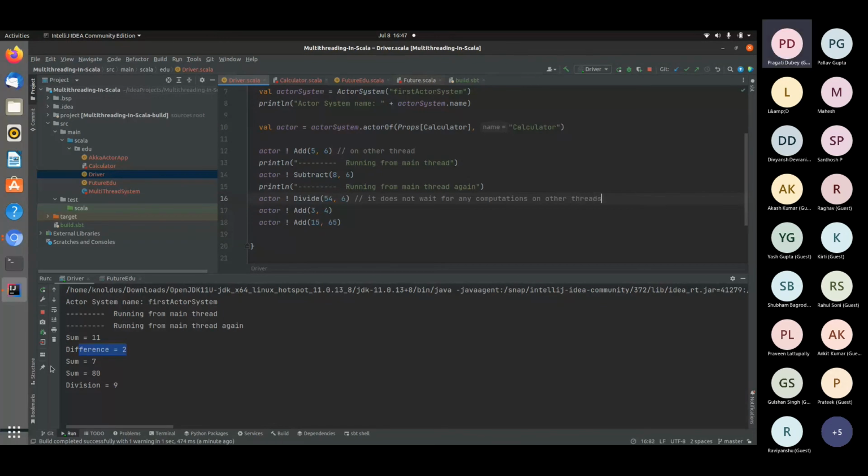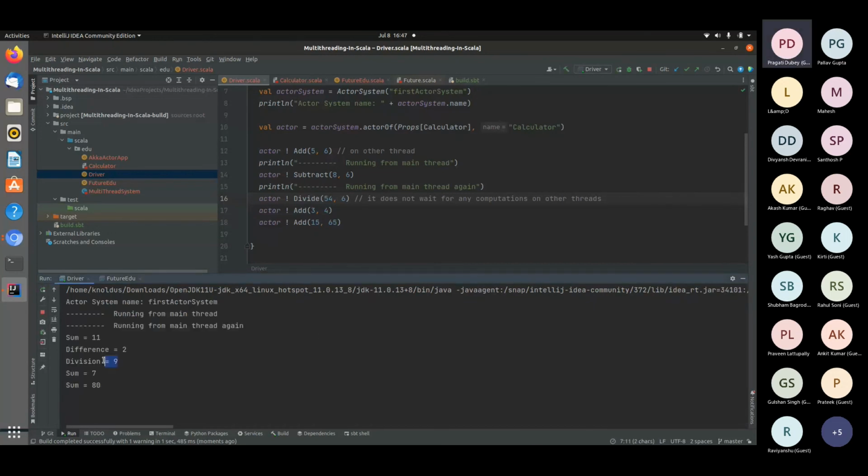So as we see, again it is printed the sum, and later the division part is printed, right? So let's try to rerun this program and see if the output of the program changes, because we are running it in the multi-threaded environment. So as we know, it changes. And we cannot predict basically what is the output of the program in a multi-threaded environment generally.